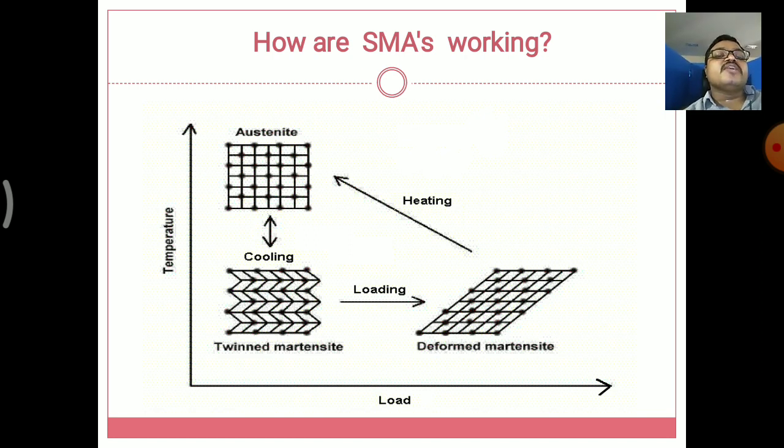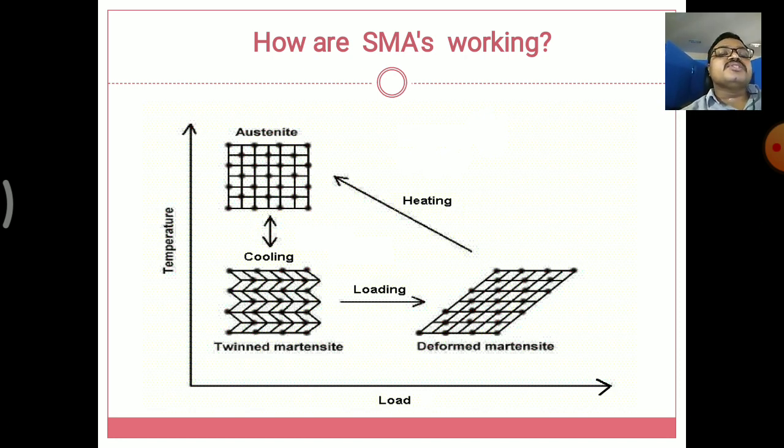So austenite has been cooled and decreased to twinned martensite, that is we are reducing the temperature here. By reducing the temperature we have cooled the alloy, and the molecules in the phase transformation of the metal or alloy have been rearranged here. There we are seeing the bending shape of the twinned martensite.